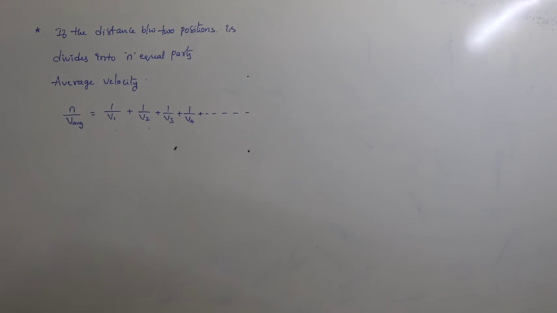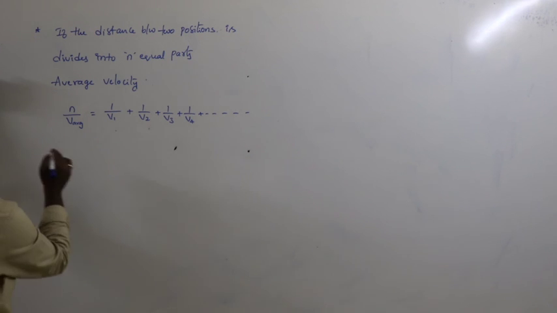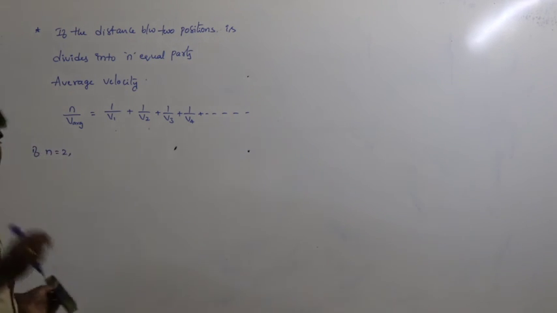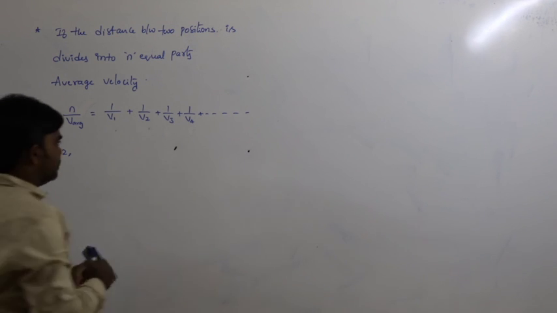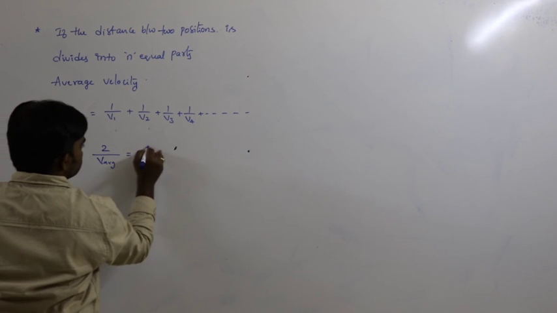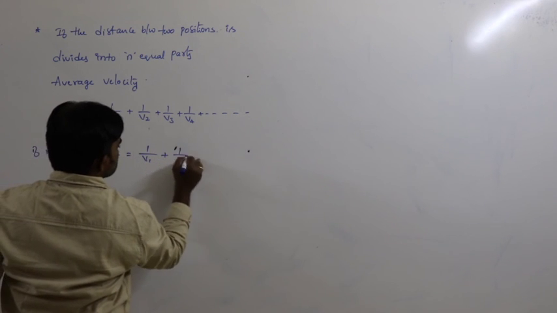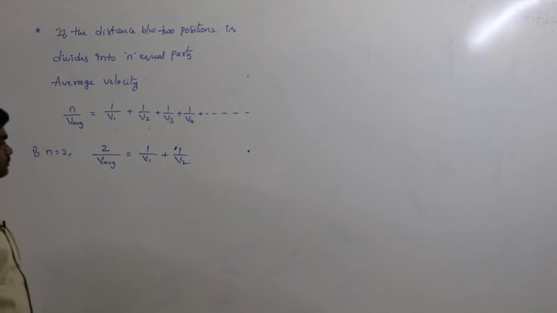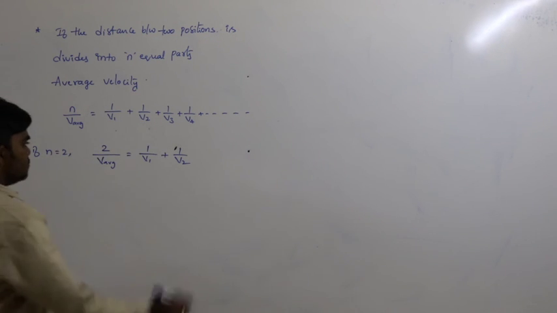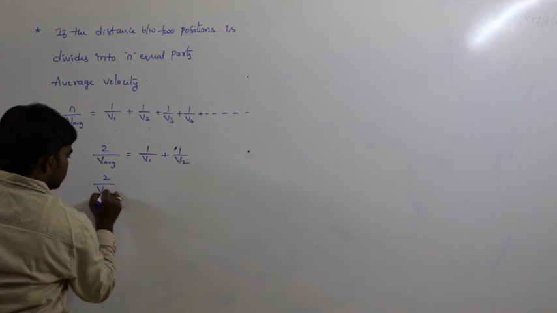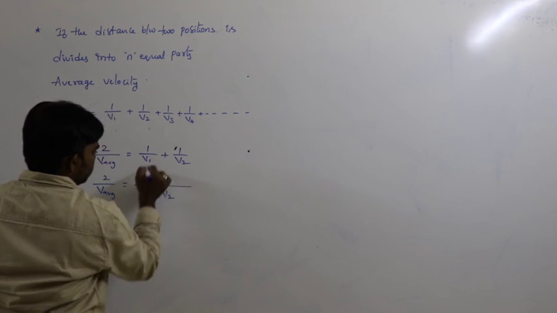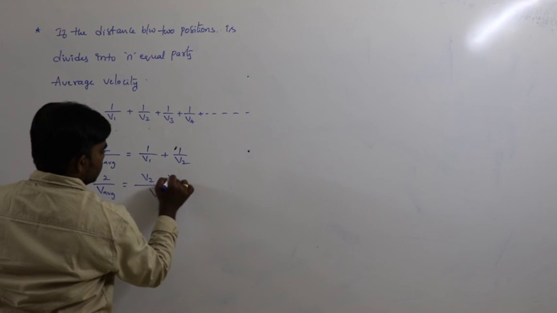Let us check whether this formula is correct or not. If n is equal to 2, that means the distance divides into 2 equal parts, so 2 by v average is equal to 1 by v1 plus 1 by v2. Only two parts. Then 2 by v average is equal to the LCM v1 v2: here we have v1, so it is v2, and it is v1.